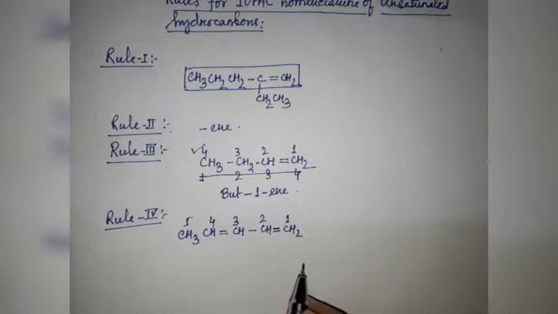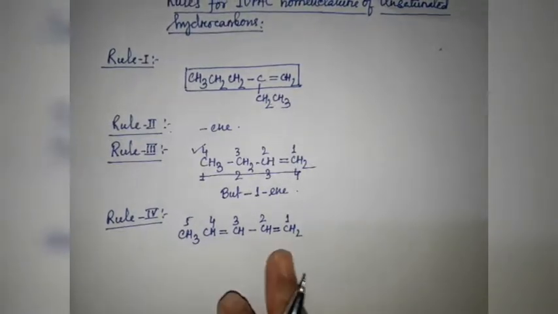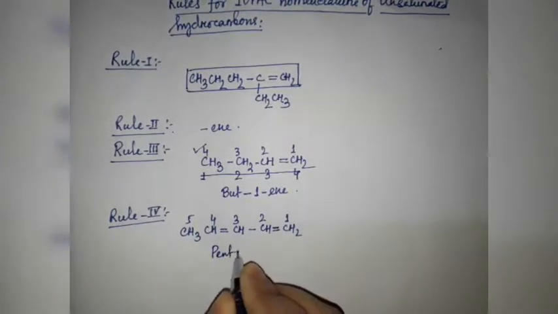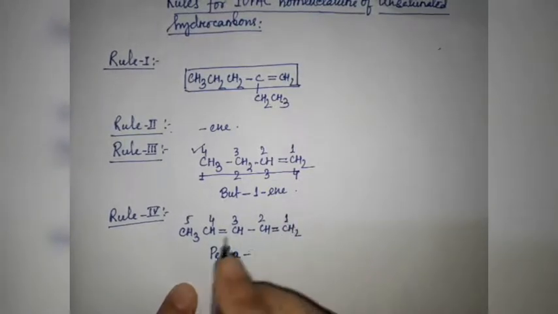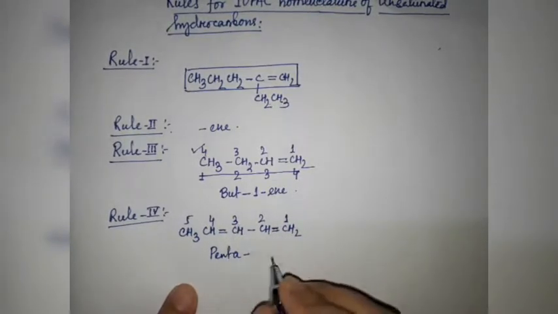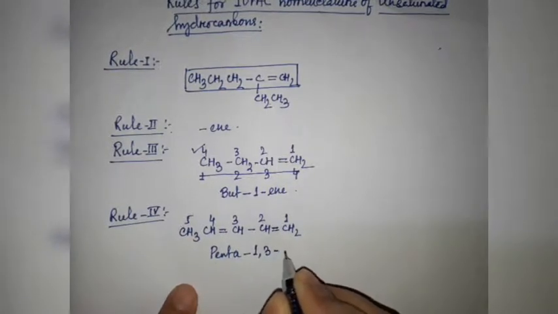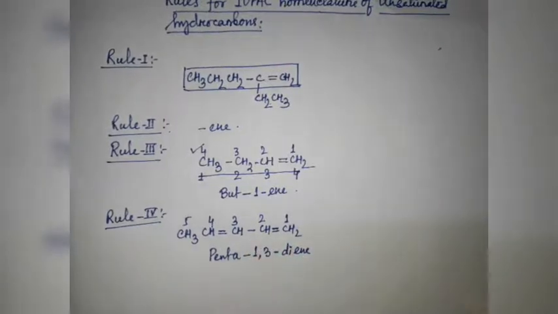I have told you that a terminal "a" is to be added to the word root, that means penta. So this is penta, hyphen, in number 1 and number 3 positions we have 2 double bonds, so 1 comma 3, again hyphen, diene, because 2 double bonds are there.